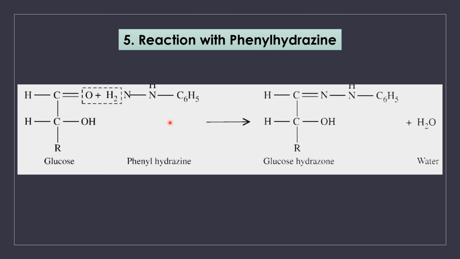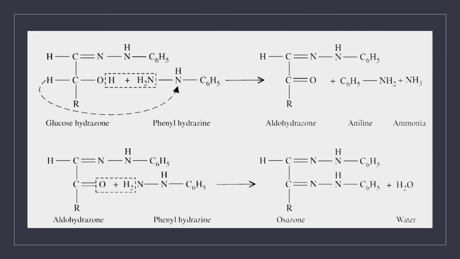This reaction occurs in 3 steps. In the first step, the aldehyde group of glucose reacts with phenylhydrazine. The water molecule is removed and we get glucose hydrazone. In the second step, a second molecule of phenylhydrazine reacts with the second carbon of glucose.